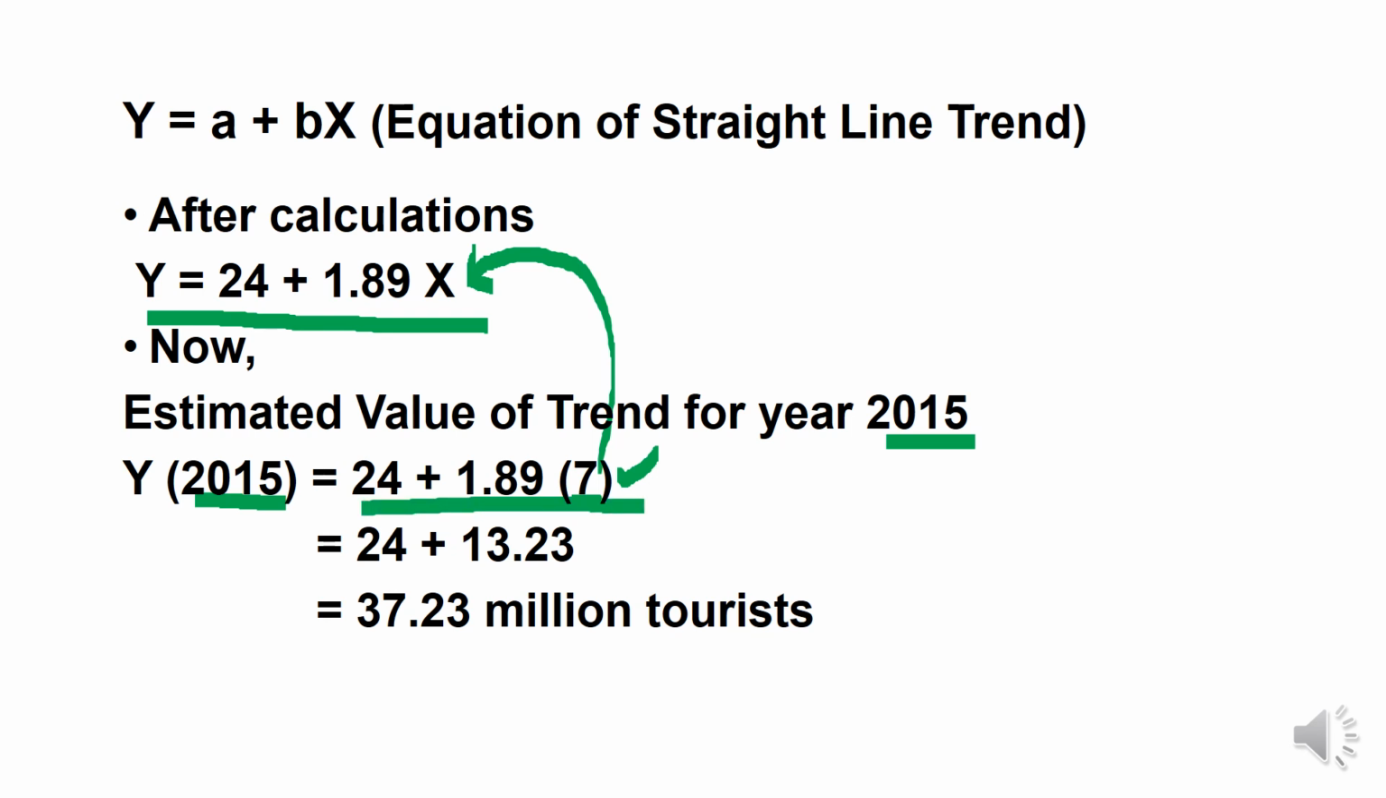So we'll solve it further. 1.89 multiplied by 7 is equivalent to 13.23 and the addition of 24 and 13.23 is equivalent to 37.23 million tourists. So we calculated both the parts which were asked in the numerical. The first part was related to deducing the straight line trend equation and the second part related to estimating the value for the trend for year 2015.